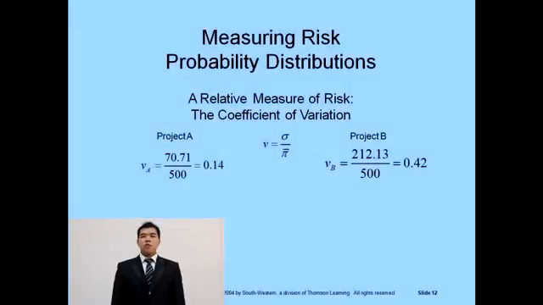To measure relative dispersion, we use the coefficient of variation, which is equal to the standard deviation of a distribution divided by its mean. This is the calculation of the coefficient of variation from the previous example. Using the formula, we can obtain that the coefficient of variation of project A is 0.14 and the coefficient of variation of project B is 0.42. Thus, project A has less dispersion relative to its mean.